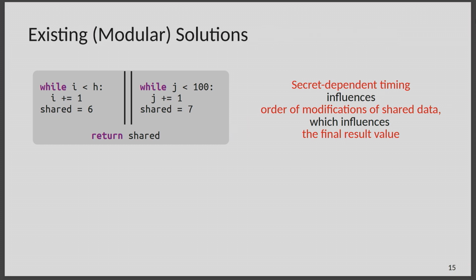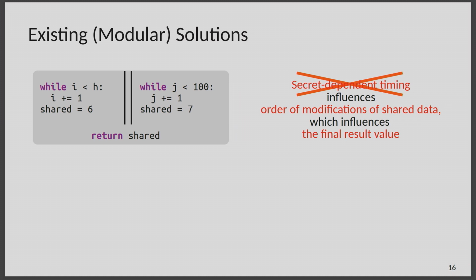Now this problem has been known for a long time, and there are solutions for this problem. So there are static analyses, there are type systems, there are program logics that all attack this problem. And they all do it in more or less the same way. So they see the problem that we have secret-dependent timing that influences the order of modifications of shared data, which then influences the final result value. And their solution is basically, okay, then let's get rid of secret-dependent timing. And that works in principle, right? That we stop the chain here, no more leaks.